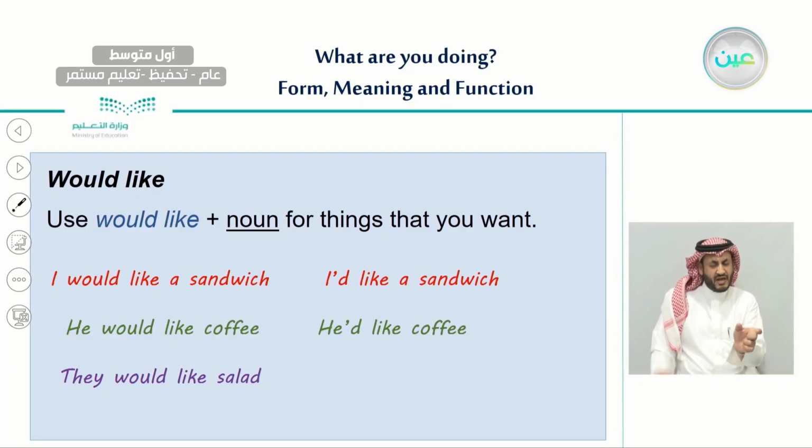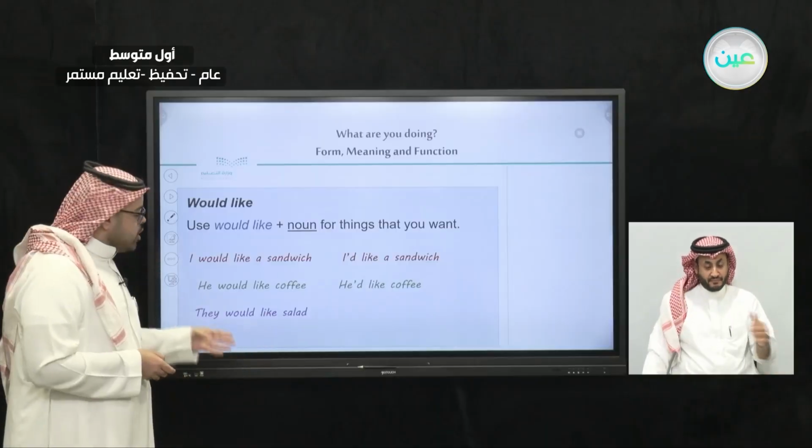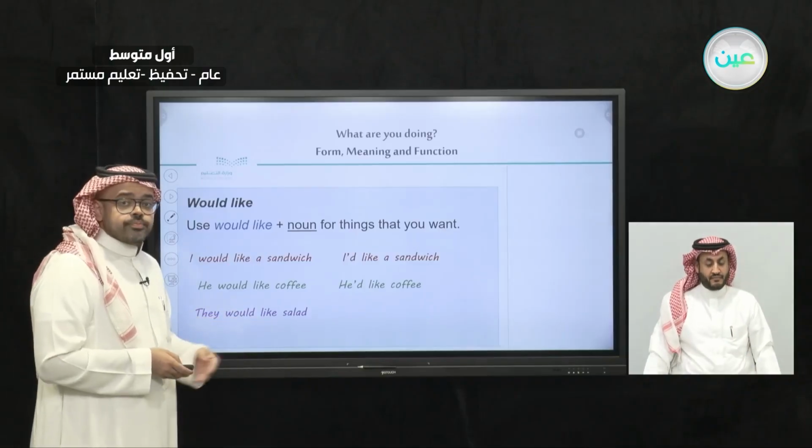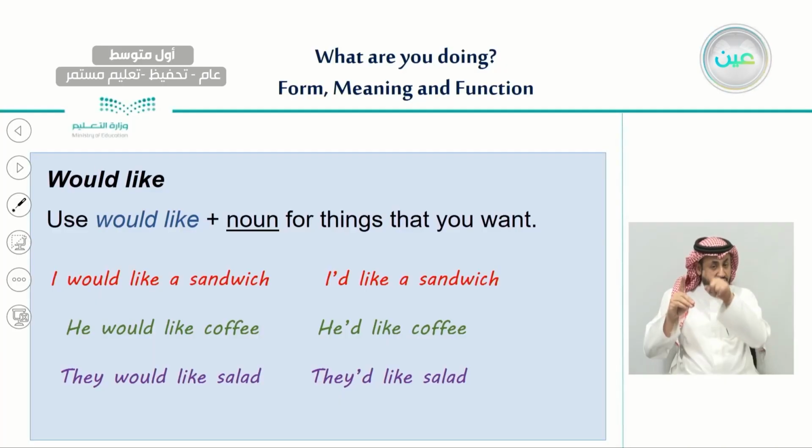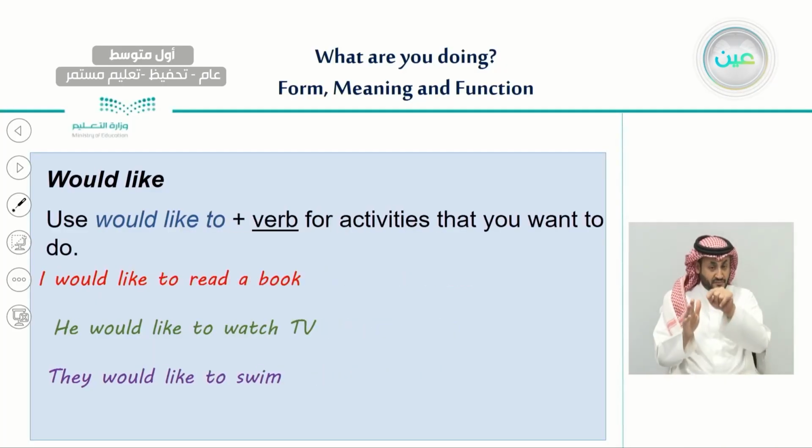We can use it in a short form. We would say, he'd like coffee. Also, they would like salad. We can also use it in a short form. They'd like salad.